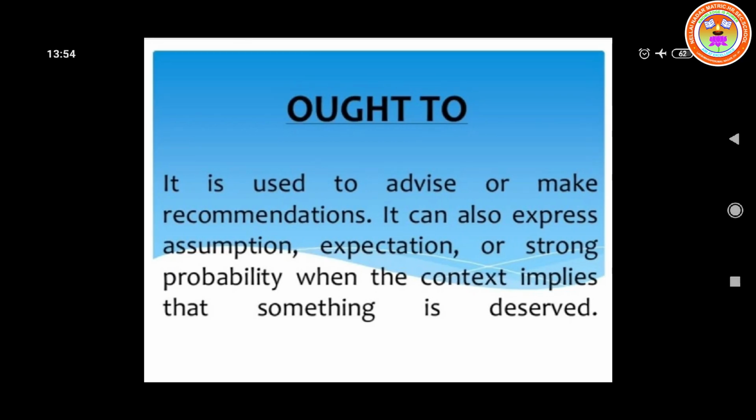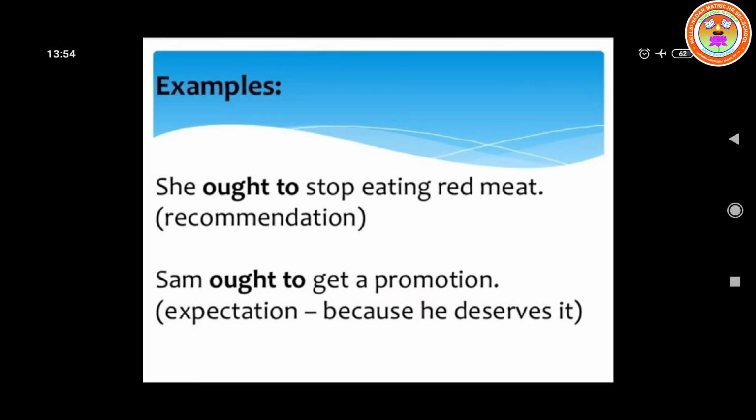The next one is ought to. It is used to advise or make a recommendation. It can also express assumption, expectation, or strong probability when the context implies that something is deserved. For example, she ought to stop eating red meat.